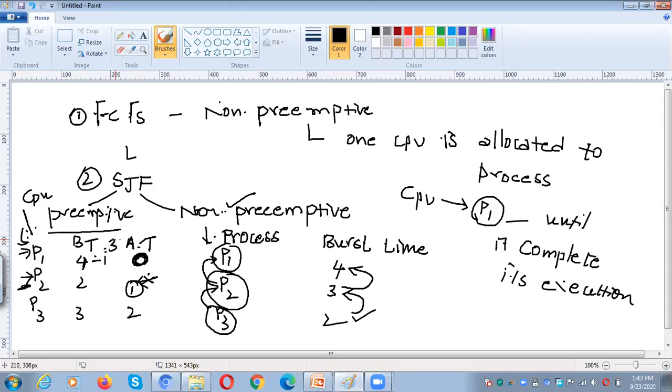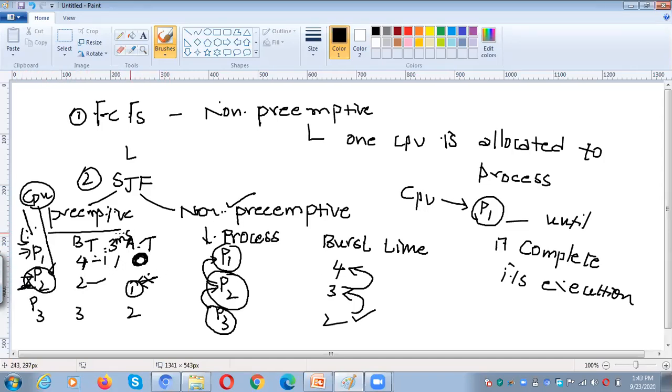Still, P1 requires 3 milliseconds of CPU time. But comparing 2 with 3, P2 is the process with the shortest burst time, so the CPU will be preempted from P1 to P2. Why?